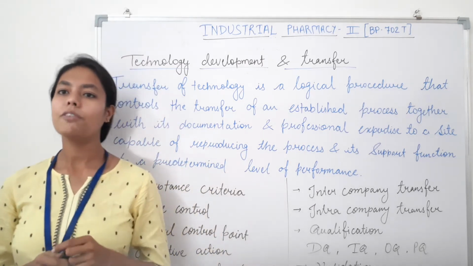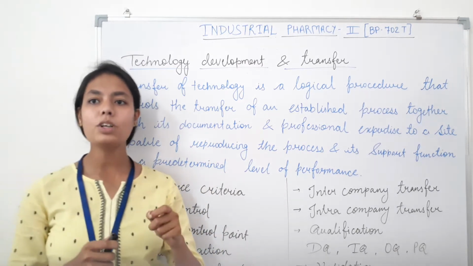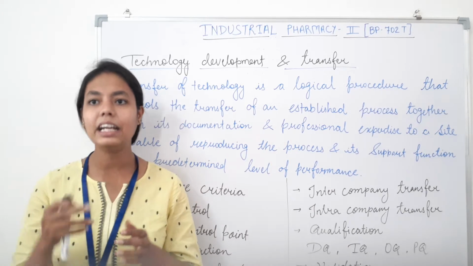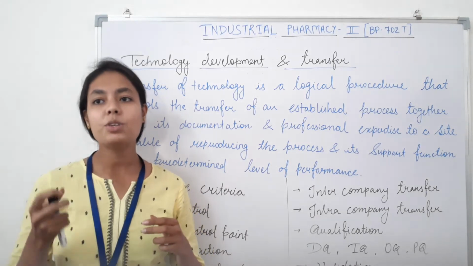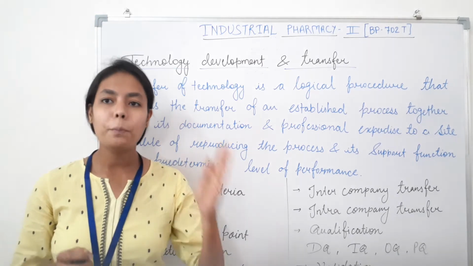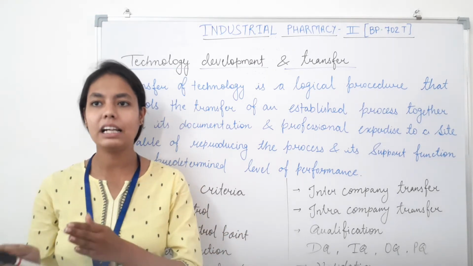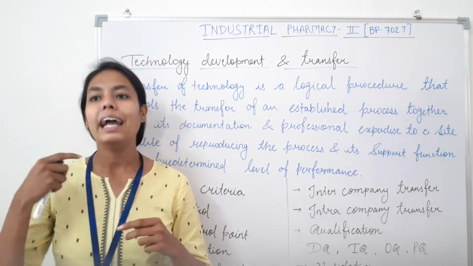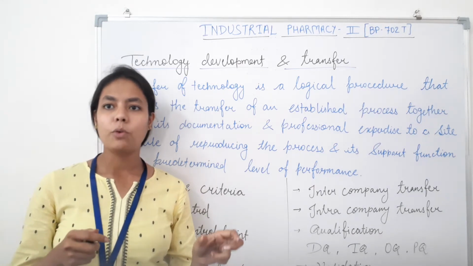So transfer of technology or transfer of a process to an alternative site occurs at some stage in the life cycle of most pharmaceutical products, from preclinical development through clinical studies, scale up and its launch to the post approval phases.